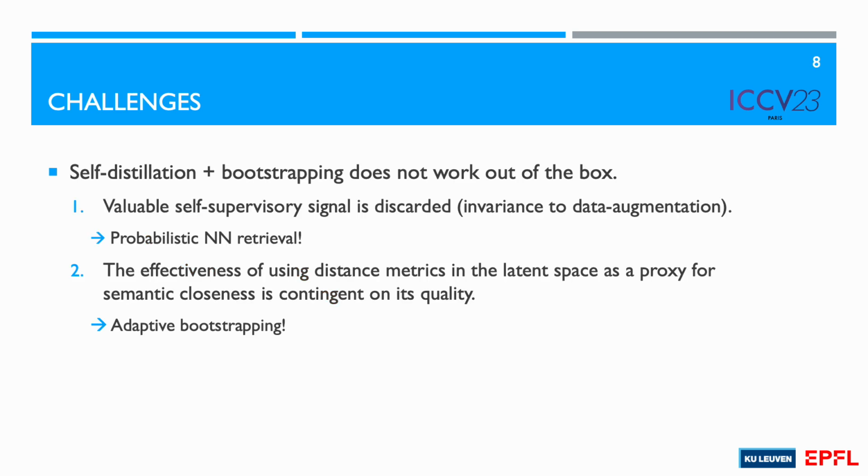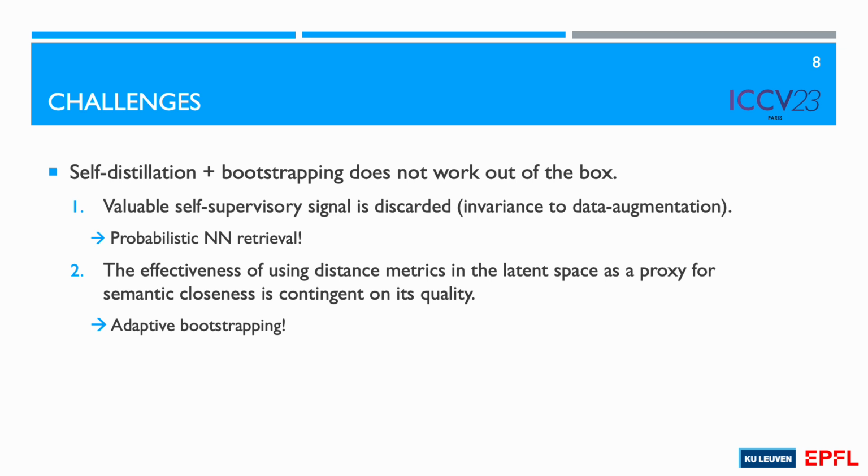Empirically, we observed that self-distillation and image-level bootstrapping does not work out of the box, as self-distillation is much less robust than contrastive learning. However, image-level bootstrapping can be improved following two aspects. The first one is that valuable self-supervisory signal is discarded. Indeed, explicit invariance to data augmentations is not enforced. To overcome this issue, we propose probabilistic nearest neighbor retrieval.